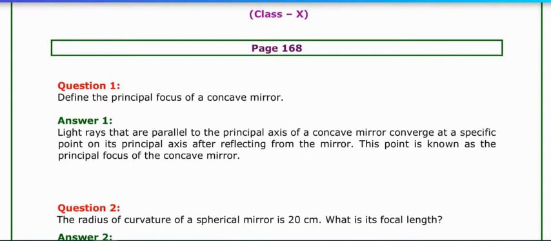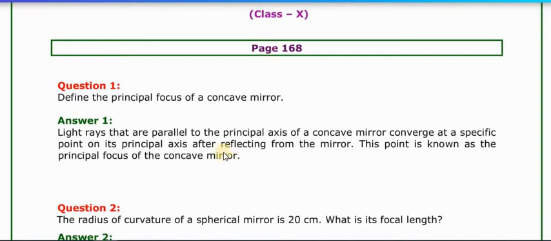The answer: light rays that are parallel to the principal axis of a concave mirror converge at a specific point on its principal axis after reflecting from the mirror. So this point is known as the principal focus of the concave mirror.